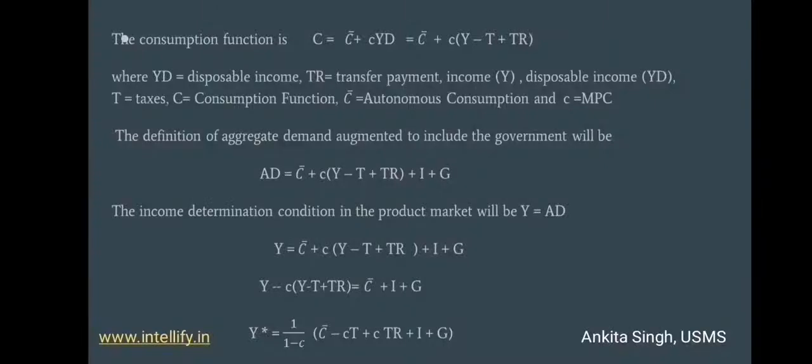This simply states that income is equal to 1/(1 - c), where we have taken c as MPC, into autonomous consumption minus c into T, which is taxes, plus c into TR, which is transfer payments, plus investments plus government expenditure.